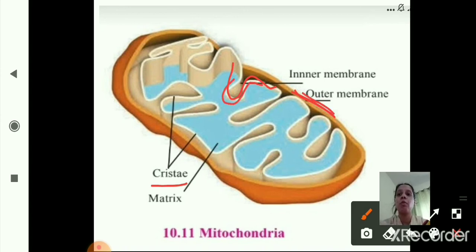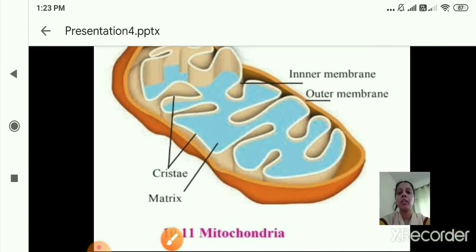It has a folded structure, which is called cristae. And as you can see here, this is the matrix. Okay, now we'll start with the next topic, that is